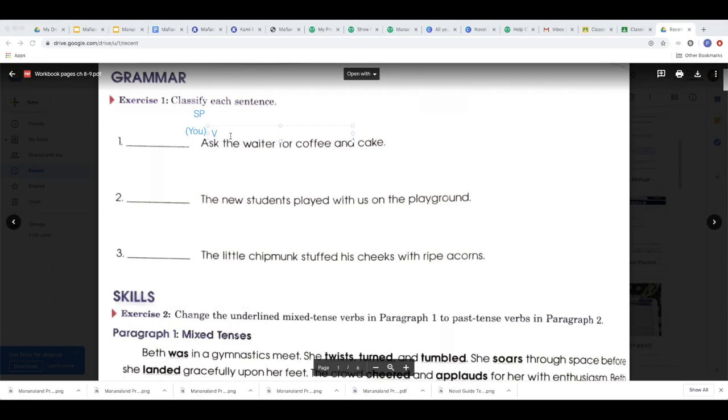You ask whom? Waiter. Does waiter mean the same as you? It does not. It's receiving the action. It's a direct object. Therefore, ask is a verb transitive. The is an article adjective.